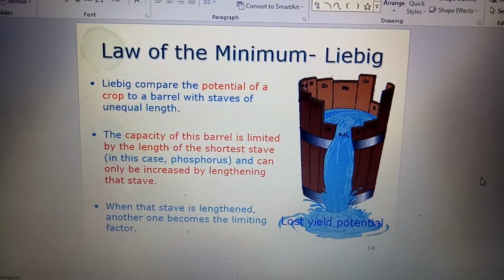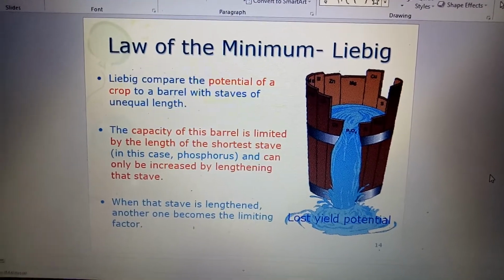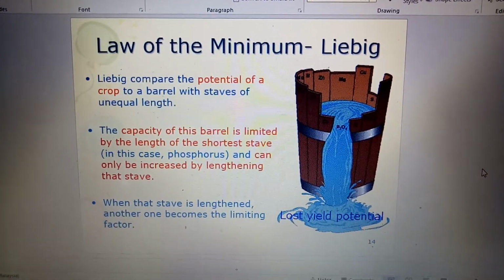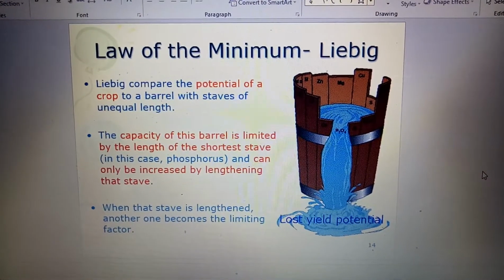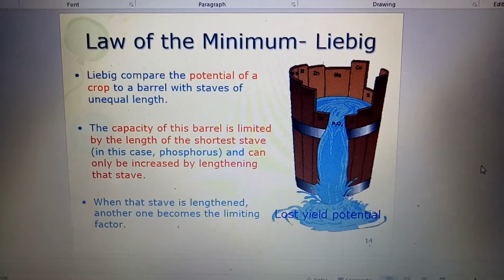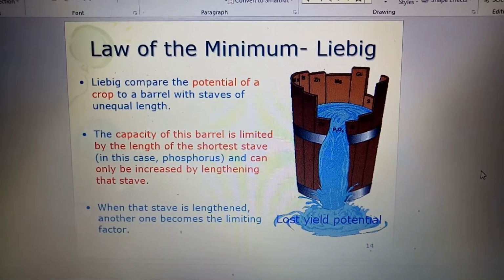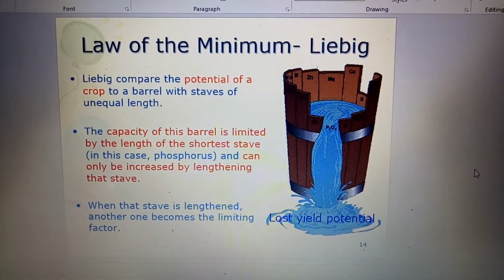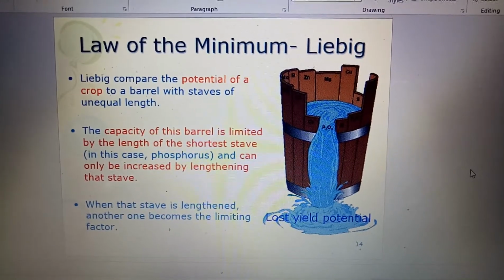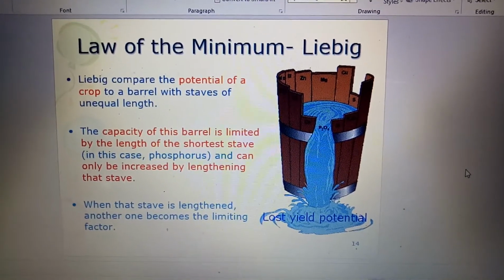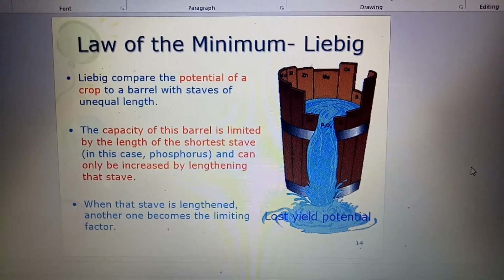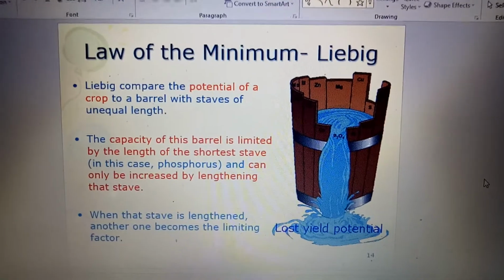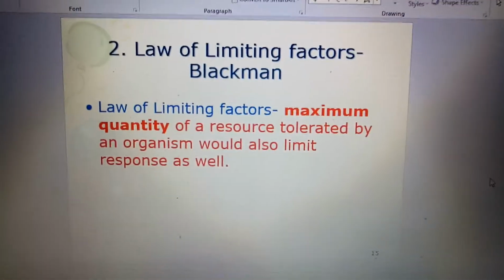This is just another example of the law of minimum living. Liebig compared the potential of a crop to a barrel with staves of unequal length. The capacity of this barrel is limited by the length of the shortest stave, in this case for example phosphorus, and can only be increased by lengthening the stave. When the stave is lengthened, another one becomes the limiting factor. So, low yield potential.